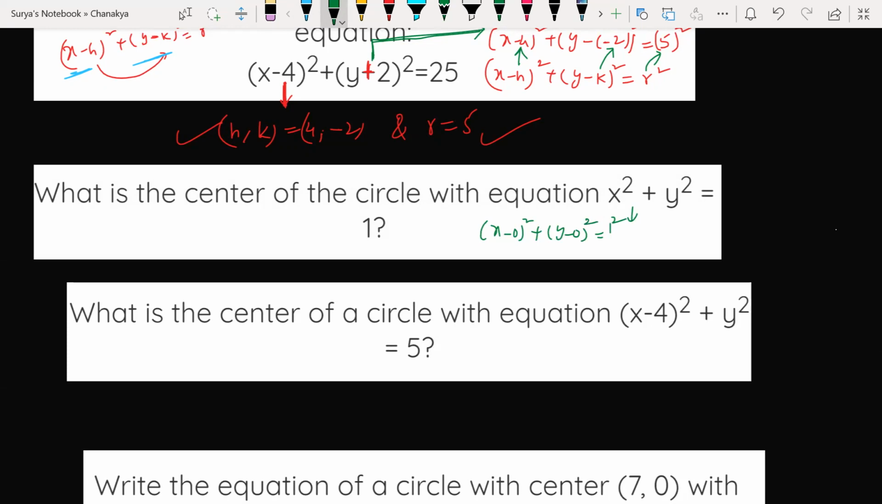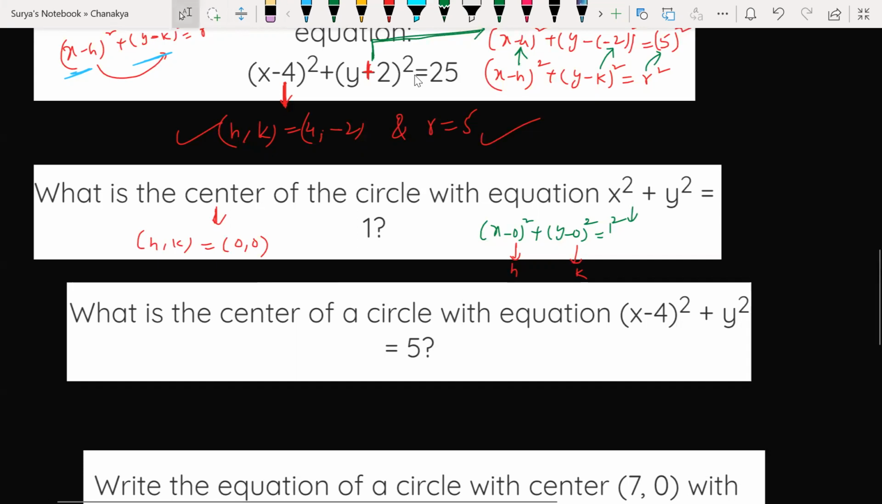I need an answer from every one of you, not from one or two members. What is the center here? H is what? 0. What is K? K is 0. So the center is nothing but H comma K, right? Am I clear? Yes, sir. So 0 comma 0 is your answer. Clear? Okay, sir.